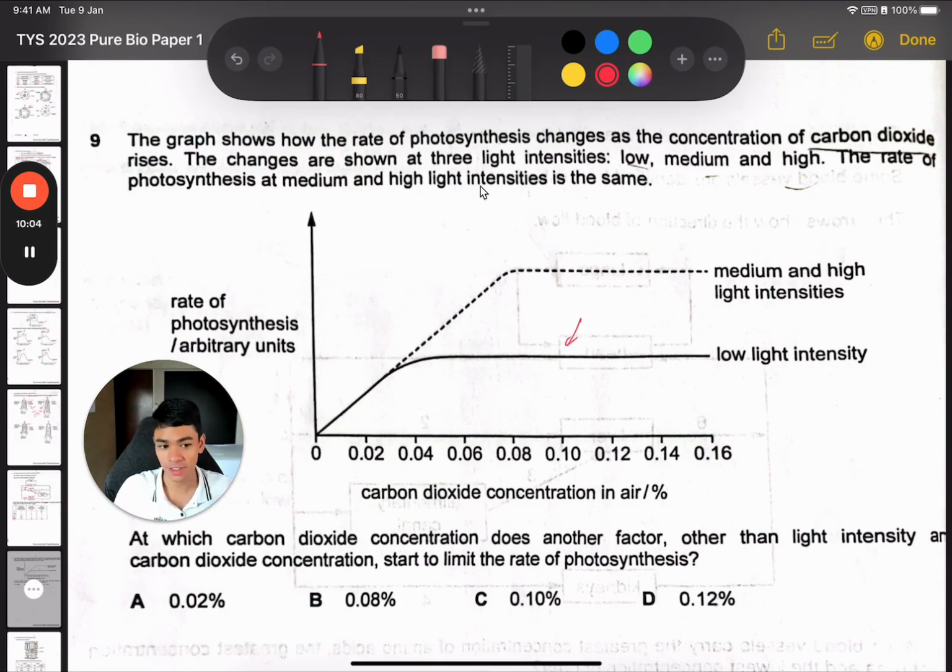Now for the higher light intensity, medium and high, they merge it into the same graph. So let's just assume that the results are the same. That's why they merge it into the same graph. Okay, so this is actually 2 experiments, and they're both showing the same result here.